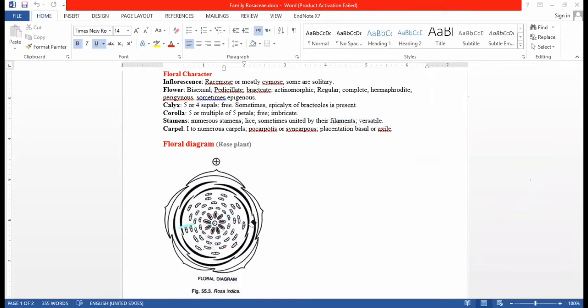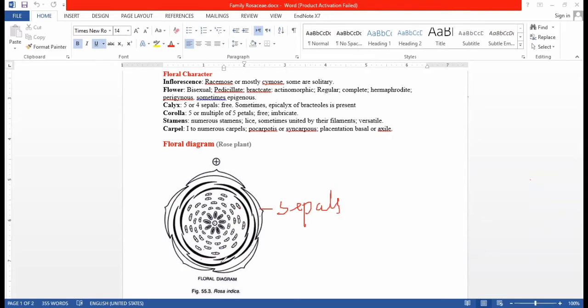The outermost ones are the sepals. Their number is 1, 2, 3, 4, 5. Five sepals are found. And these are the petals.